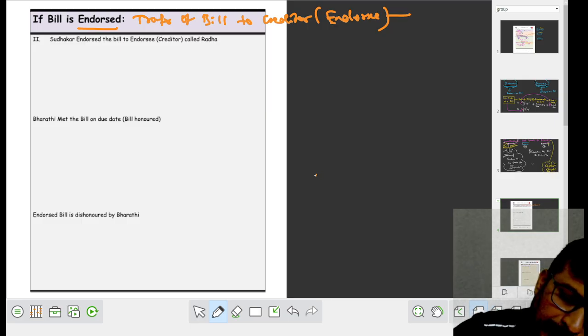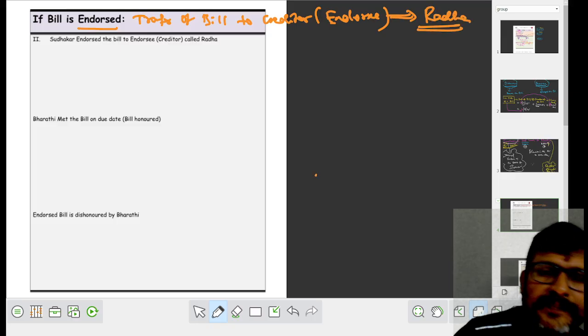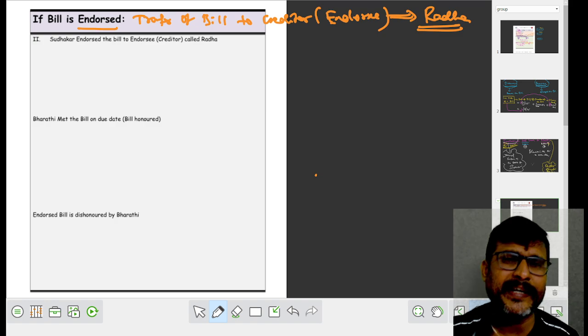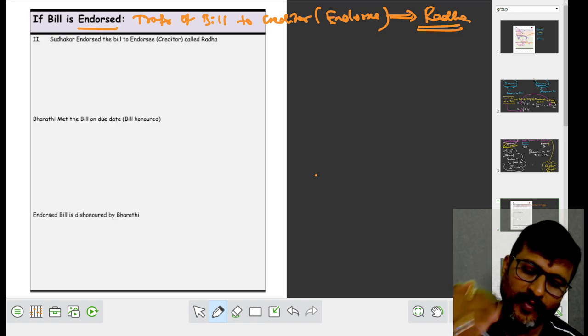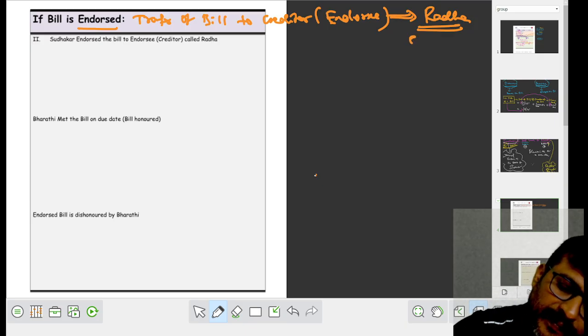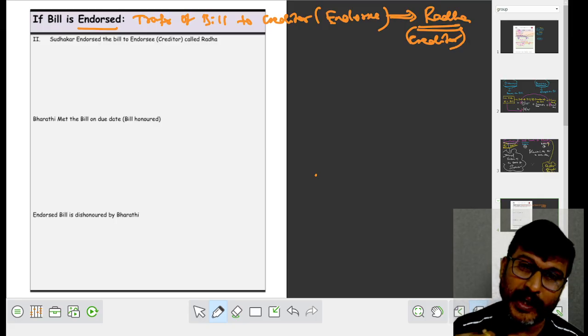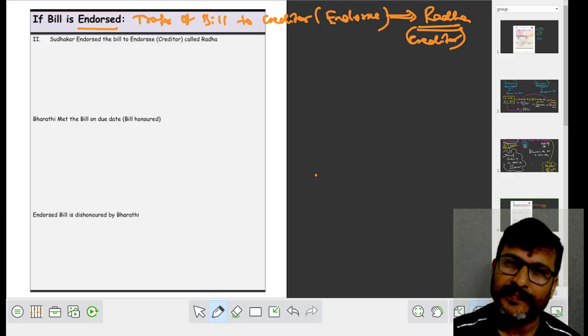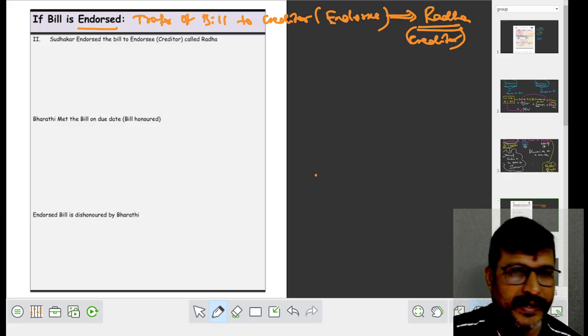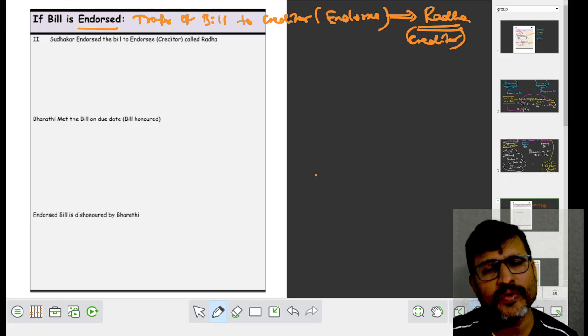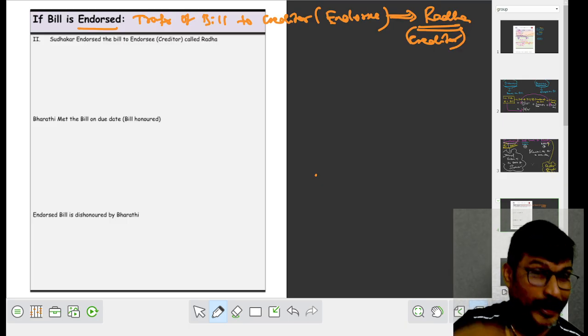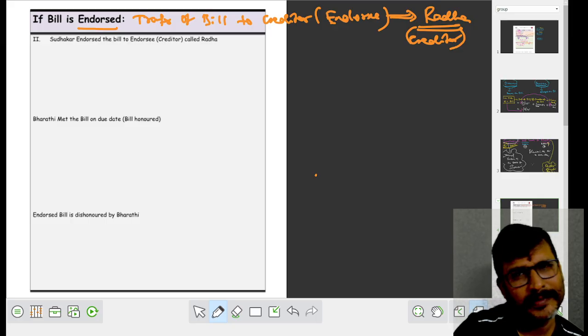Endorsee. According to my problem, here endorsee is whom? Radha. For Sudhakar, Radha is a creditor. Radha is endorsee. For that endorsee, Sudhakar endorsed bill to Radha.